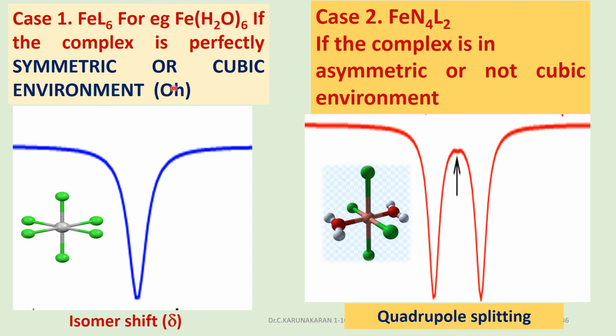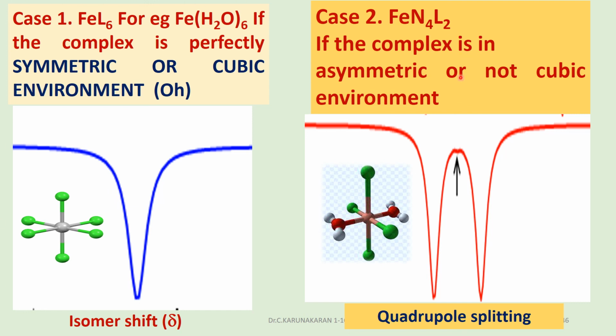Let us study a simple application of Mössbauer spectroscopy to study the geometry. There are two cases. For example, FeL6, Fe(H2O)6. If the complex is perfectly octahedral, with perfectly cubic symmetry, then there will be no nuclear quadrupole moment effect. There is no electric field gradient. Therefore, quadrupole splitting does not arise here. Only a one-line Mössbauer spectrum is obtained because of cubic symmetry.